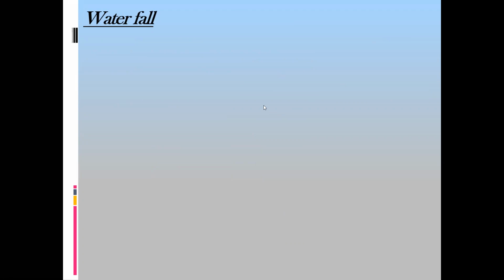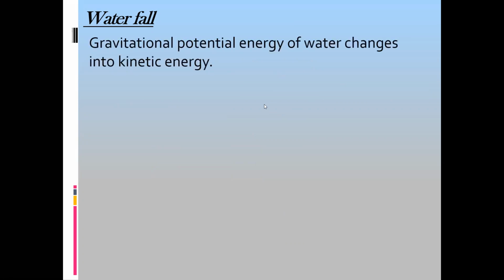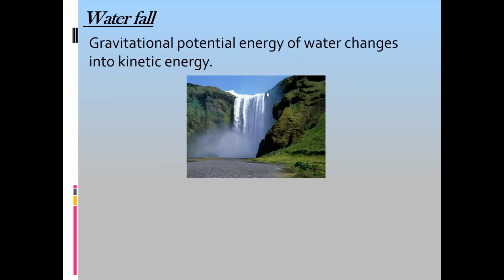Another example is a waterfall. So what is the change in energy here? The water is at a certain height. When an object is at a certain height, it has potential energy, or we can say gravitational potential energy. Just before hitting the base, it will have kinetic energy.